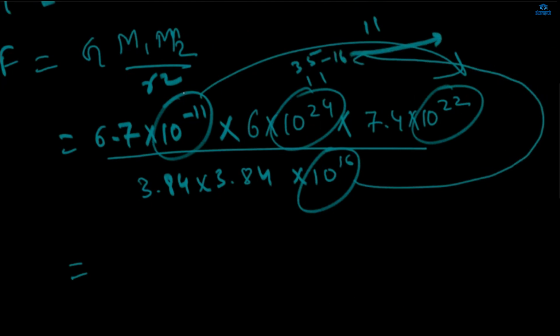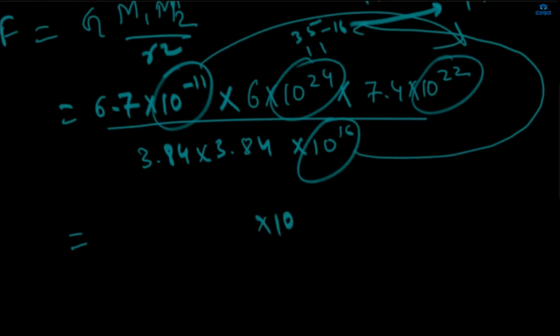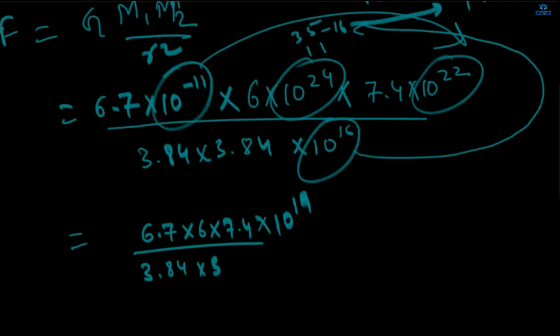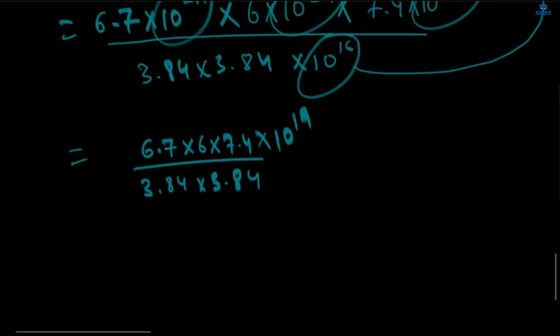How much will it be? 9, and 19. Yes ma'am, 19. It will be into 10 power 19 in the numerator. I'm just doing minus and plus, nothing else. Ma'am, yes, ma'am. So basically, since the base is the same, we're cutting it. Now 3.84 into 3.84, this is a bit difficult to do, but still we can do it.